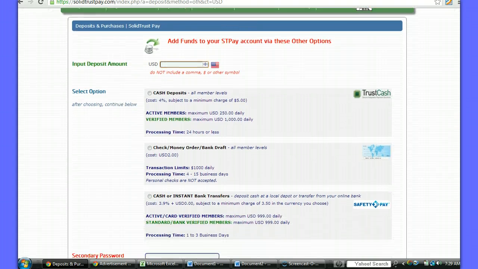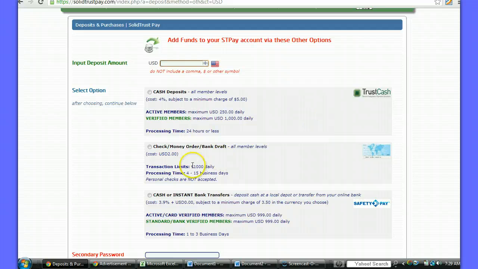The three options: you have cash deposits, you have check, money order, bank draft, and cash or instant bank transfers. Now, this one, the cash or instant bank transfers, Solid Trust just put on in the last week. And I think it's a powerful tool. It's a powerful way for you to fund your Solid Trust Pay account.